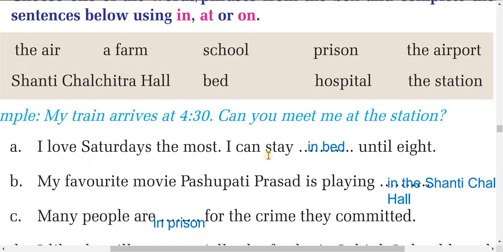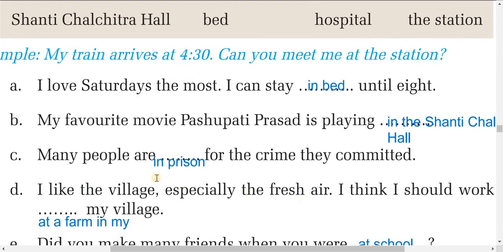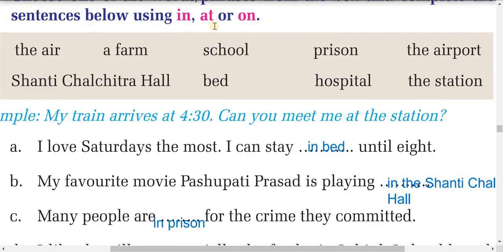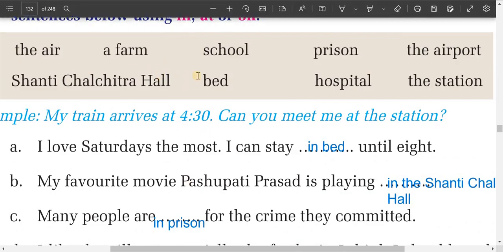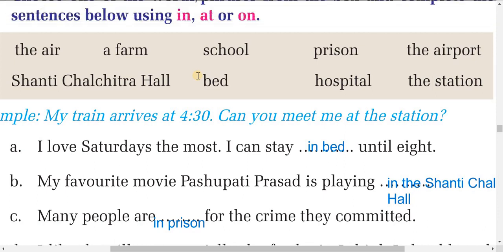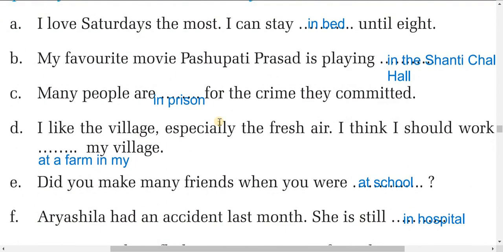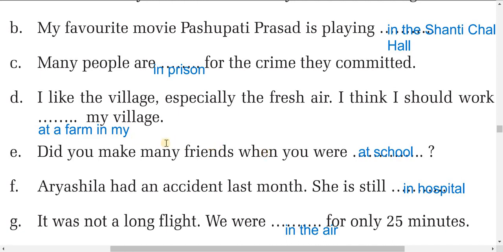Now, I love Saturdays the most. I can stay in bed until 8. So we have to use bed here, and before bed we have to write in bed. My favorite movie, Pashupati Prasad, is playing in the Shanti Chalchitra Hall. In the hall, okay? Now one. Many people are in prison for the crime they committed. In prison. We have to use in prison. These words have some fixed prepositions.